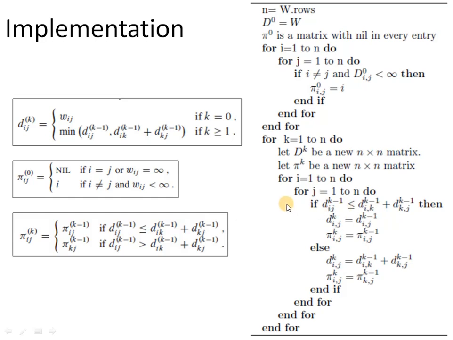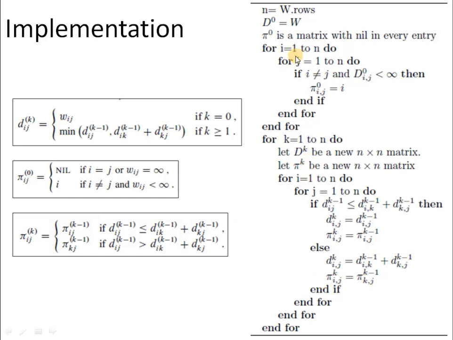So for that we are putting the if condition, and this if condition has to be executed for each and every entry in the matrix. Accordingly we have two nested for loops again. If we are picking the previous entry, then we simply use the distance values as well as the predecessor values which we computed in the previous iteration. On the other hand, if we are picking the updated distance value, then we have to put that updated distance value in the new distance matrix, and accordingly we have to update the predecessor also.